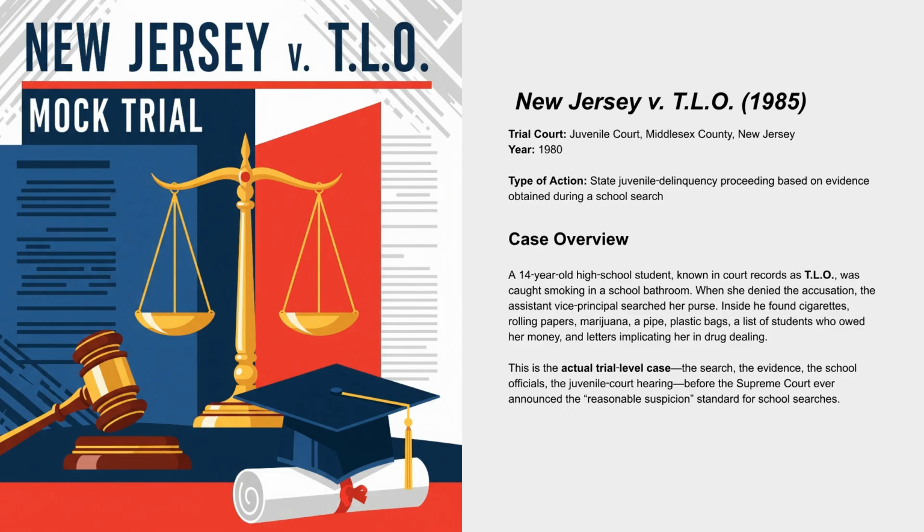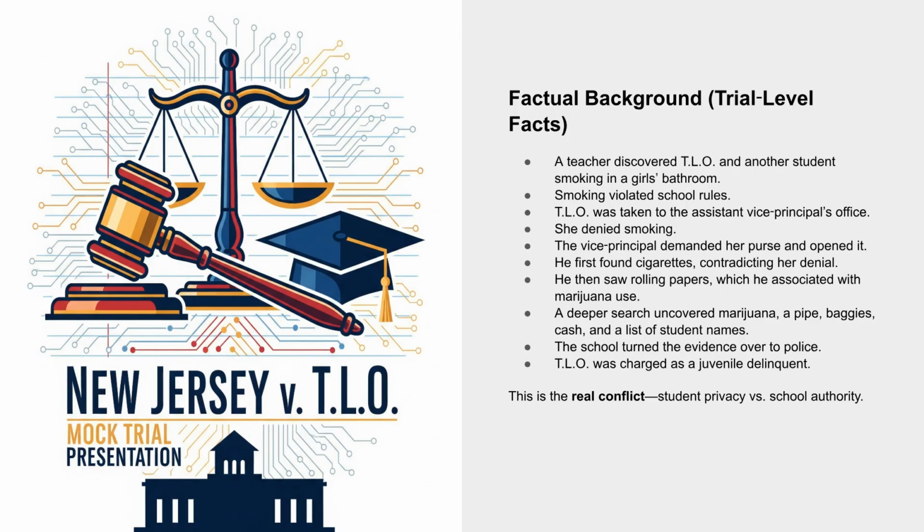The case involves a 14-year-old student, TLO, whose purse was searched after she was caught smoking, leading to the discovery of drugs and paraphernalia. The factual background involves TLO being caught smoking, denying it, and the vice principal searching her purse. Finding rolling papers led to a deeper search, uncovering marijuana and other items. This situation created a real conflict between student privacy and school authority.